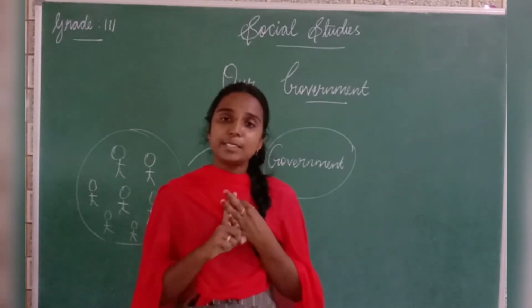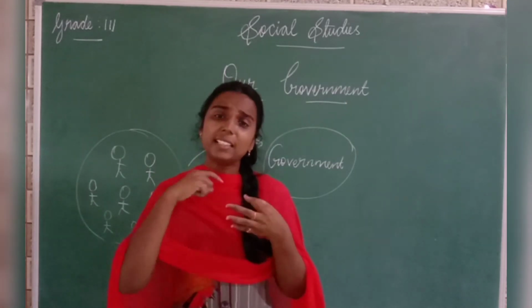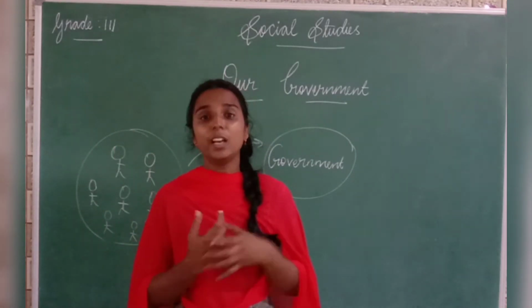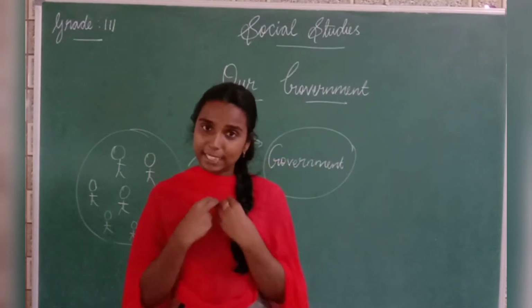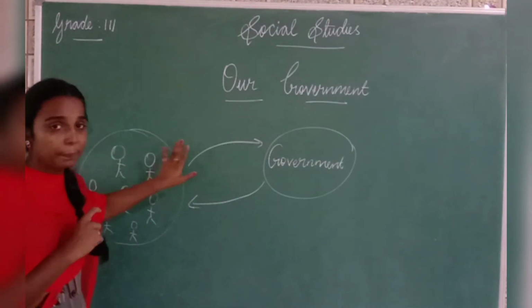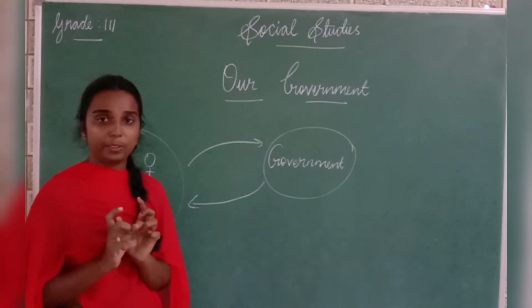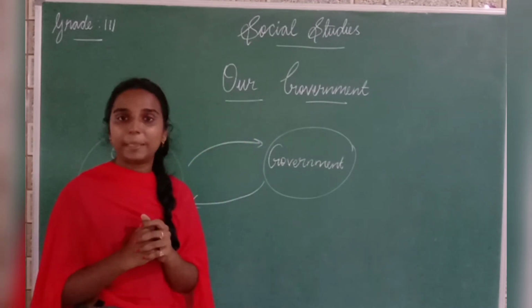Also, we have government hospitals, where we can get free treatment and so many facilities. So, this government is something we have to take care of us. Government is selected by the people. In this lesson we are going to learn about this government only.